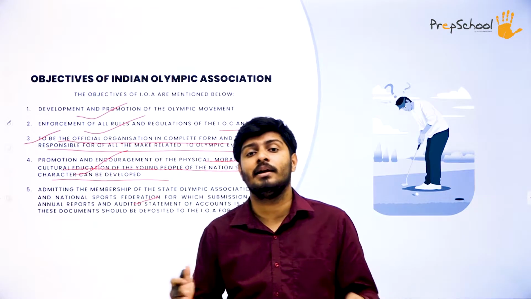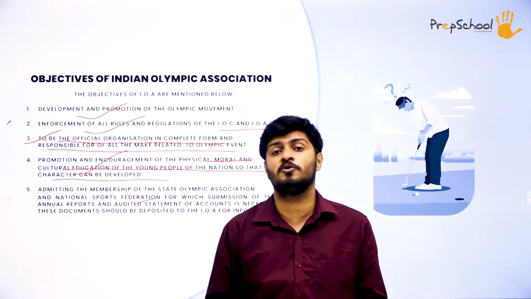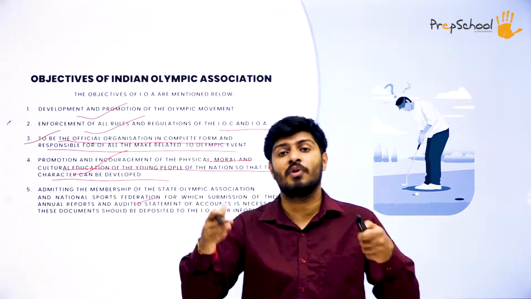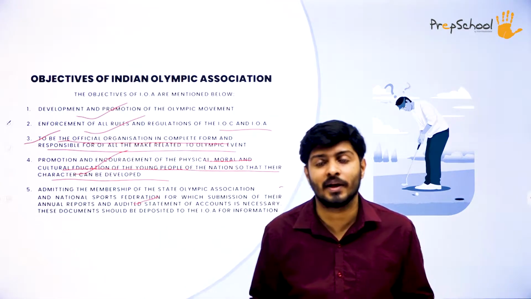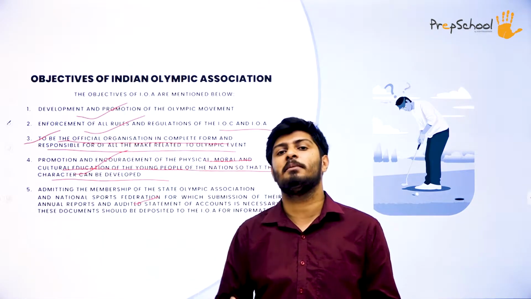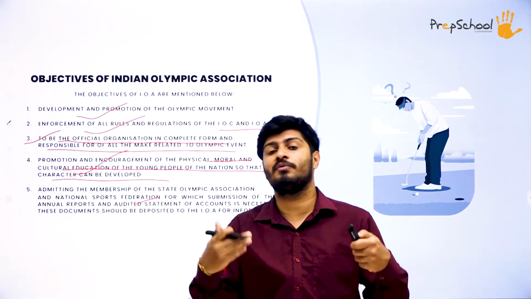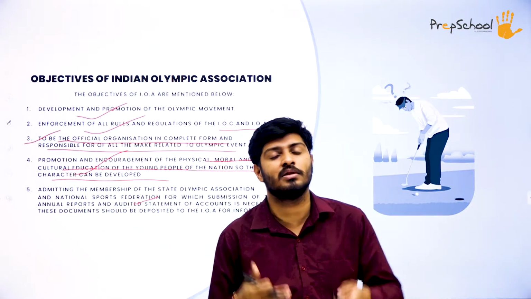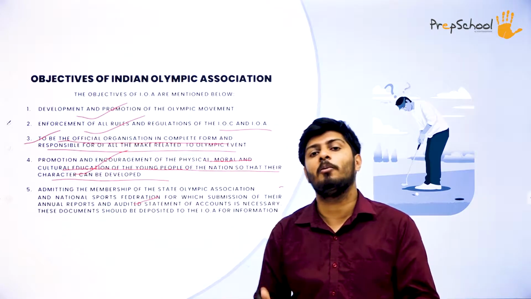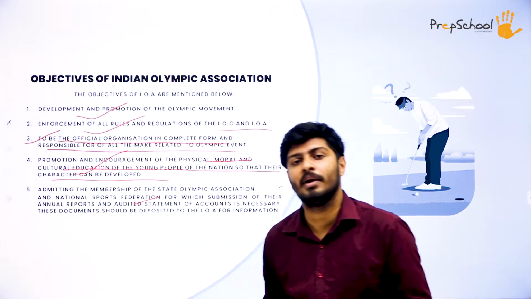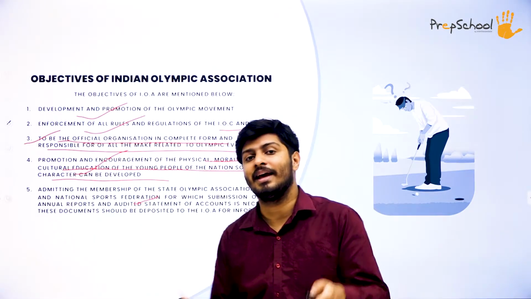Now, I'm not saying that the Indian Olympic Association alone is responsible for that. That's one of the things they do. But as youth, as a common sportsman, everybody who takes part in sports is supposed to promote the benefits of physical activity, physical education and sports to the youth and to others, so that they also understand how important it is to implement all these things in their life.